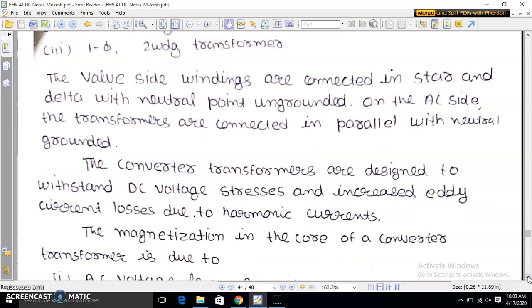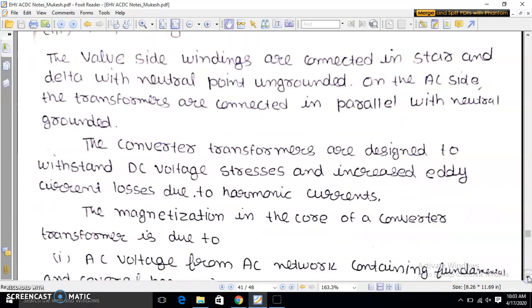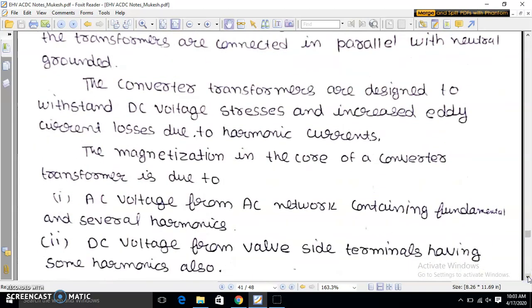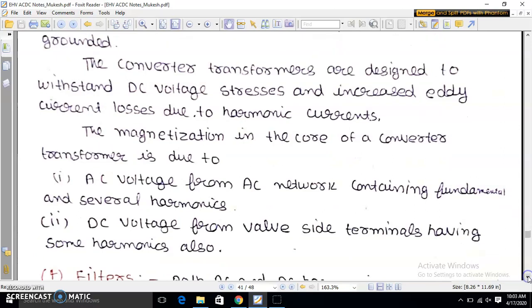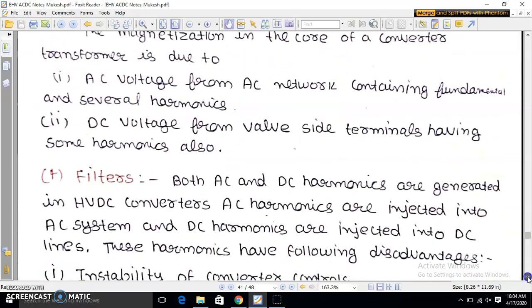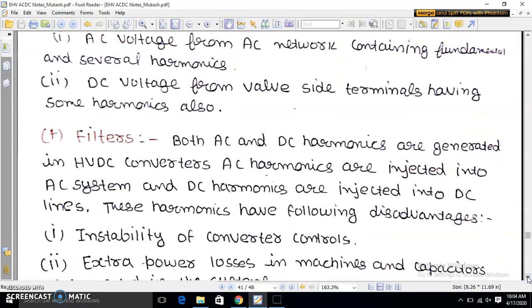The magnetization in the core of a converter transformer is due to, 1, AC voltage from AC network containing fundamental and several harmonics. Second, DC voltage from valve side terminal having some harmonic also. The next component is filters. Both AC and DC harmonics are generated in HVDC converters. AC harmonics are injected into AC system and DC harmonics are injected into DC lines.